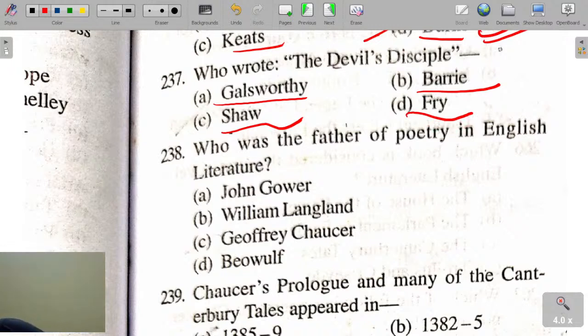Who wrote The Devil's Disciple? John Galsworthy, James Matthew, G.B. Shaw, and Christopher Fry.